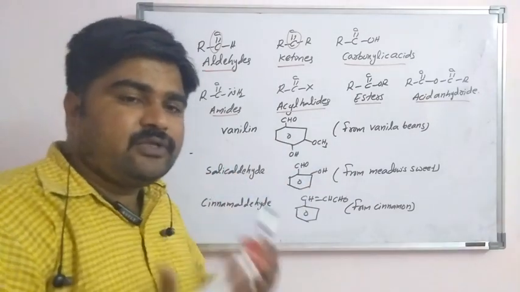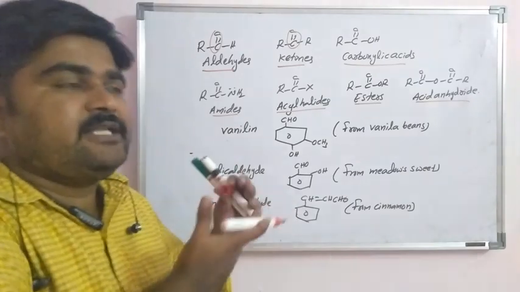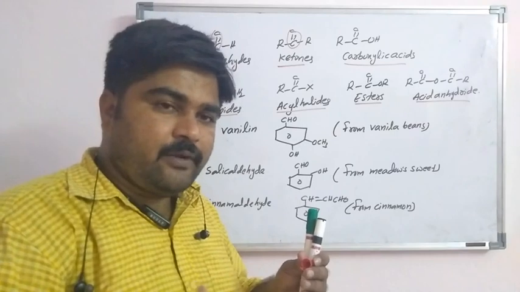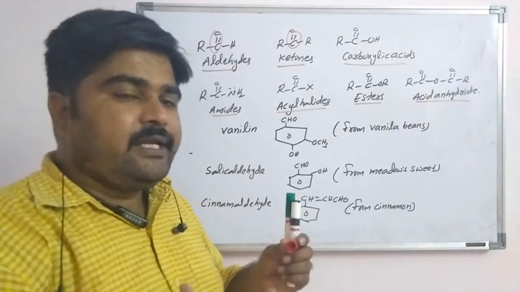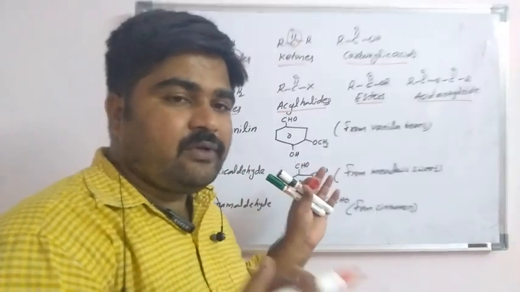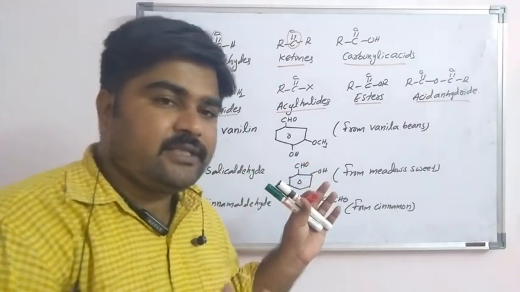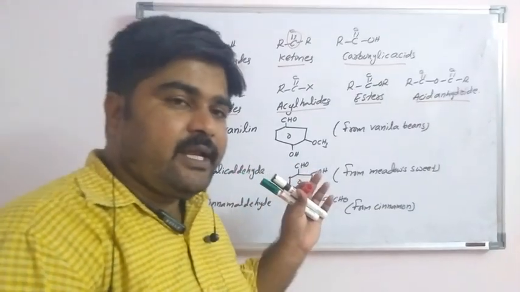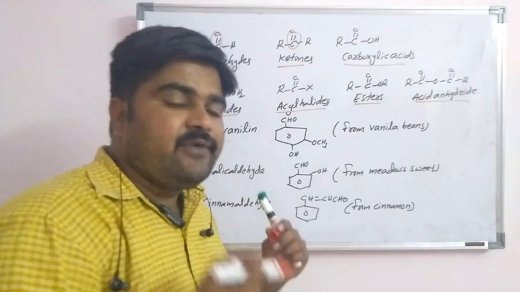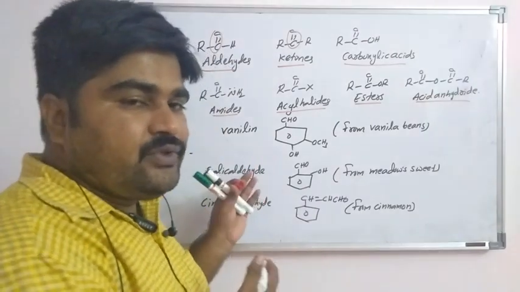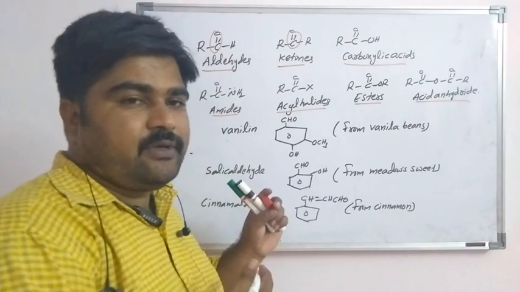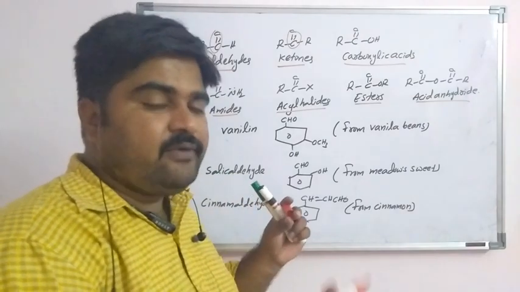What is the use of aldehydes and ketones? They are spread worldwide in plants and in the biochemical processes of life, and they add flavor and good fragrance to nature, for example vanillin, salicylaldehyde, and cinnamaldehyde. They are used in pharmaceutical and biochemical industries to add flavors.